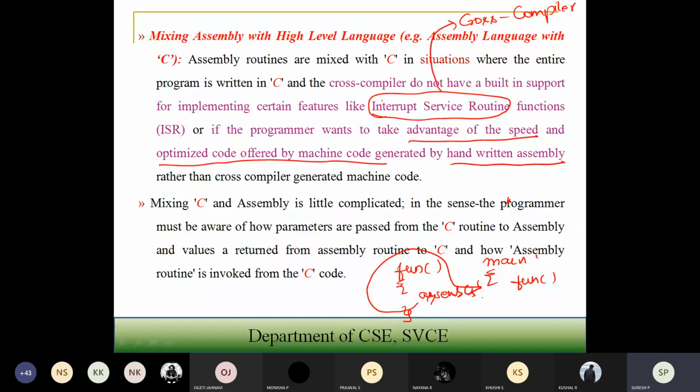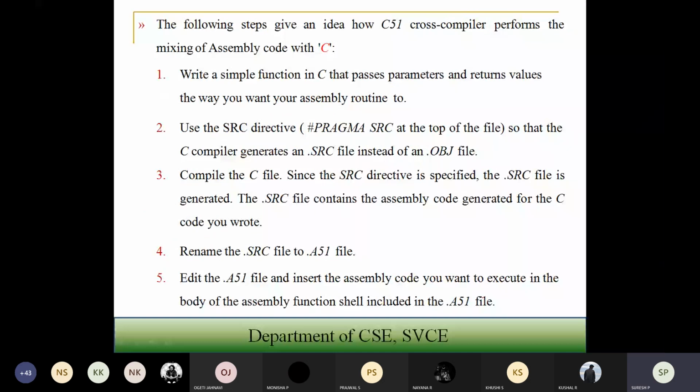Okay, so that is what will happen in your C and assembly language. These are some of the steps, or the idea of how the C55 cross compiler performs the mixing of assembly language. First, we have to write a normal C program: a simple function in C that passes parameters and returns values.